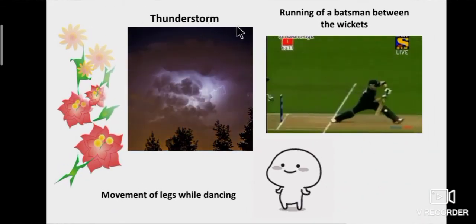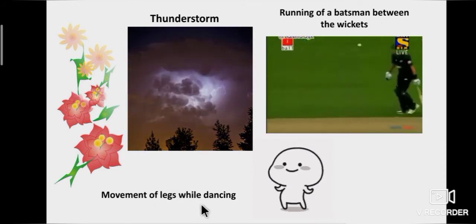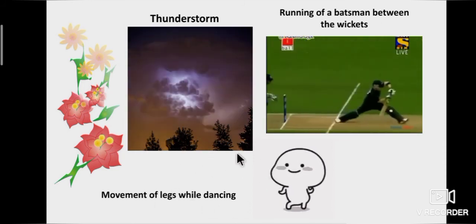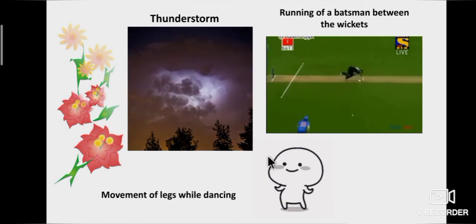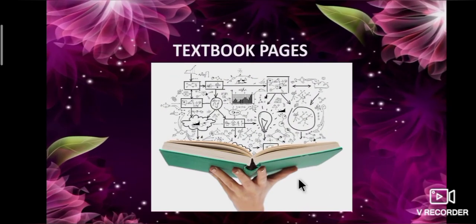Like that, thunderstorm, running of a batsman between the wickets, movement of leg while dancing are the examples of non-periodic changes. Okay students, I hope you all understood about chemical changes, periodic and non-periodic changes. Now, let's see some textbook pages related to today's topics.